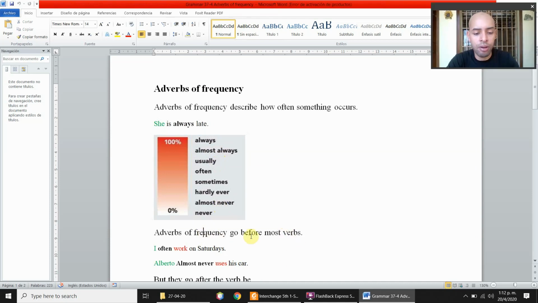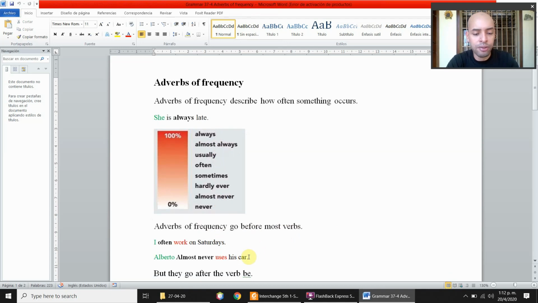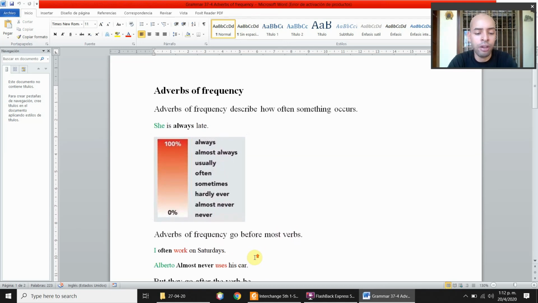So, adverbs of frequency go before most verbs. These are verbs that are not the verb be. For example, I often work on Saturdays. As you can see, it's before the verb. Alberto almost never uses his car. Again, before the verb.